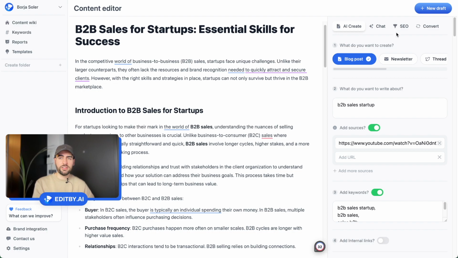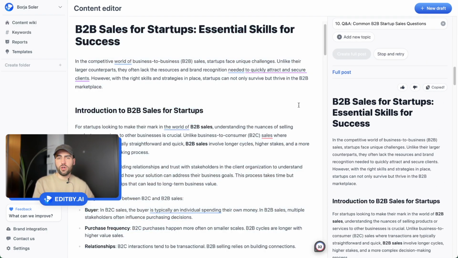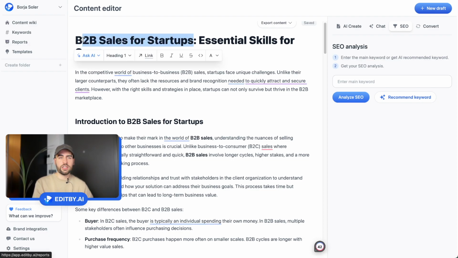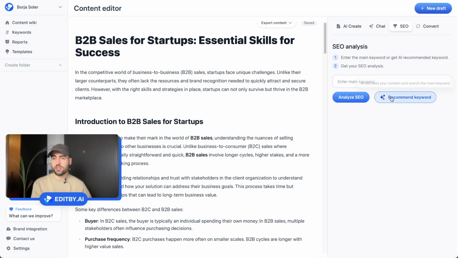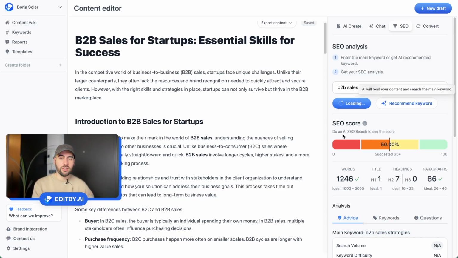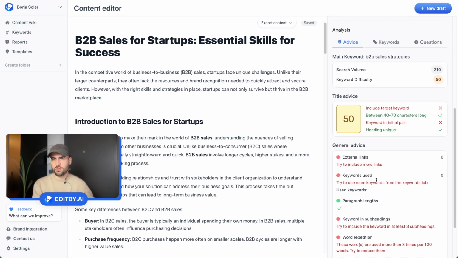I can have this SEO tab also here on the right. So I could go to this SEO tab, analyze the content. Okay, B2B sales for startups, and I could search for this keyword or just search for the recommended keyword. So it could read my whole article and recommend the main keyword that I could rank for, B2B sales strategies, for example. And here I have an SEO score. I have the amount of words in my article and some advice on how to improve my content.